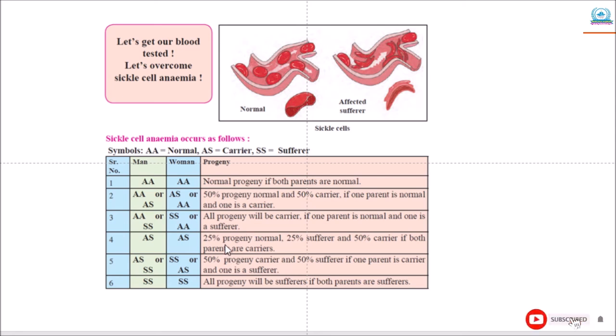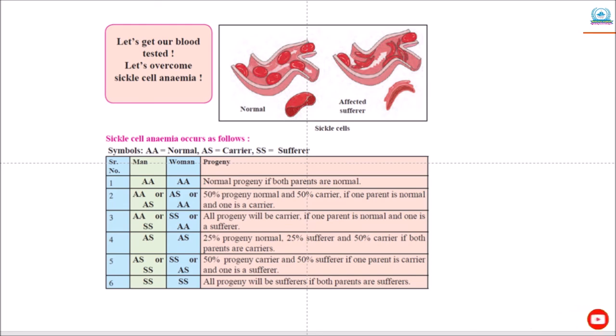Here, if both parents are carriers, 25% progeny is normal, 25% suffer, and 50% are carriers. If one parent is a carrier and one is a sufferer, 50% progeny are carriers and 50% suffer. And all progeny will suffer if both parents are sufferers. So it is very serious; marriage between persons who are carriers and suffering from sickle cell anemia should be avoided.